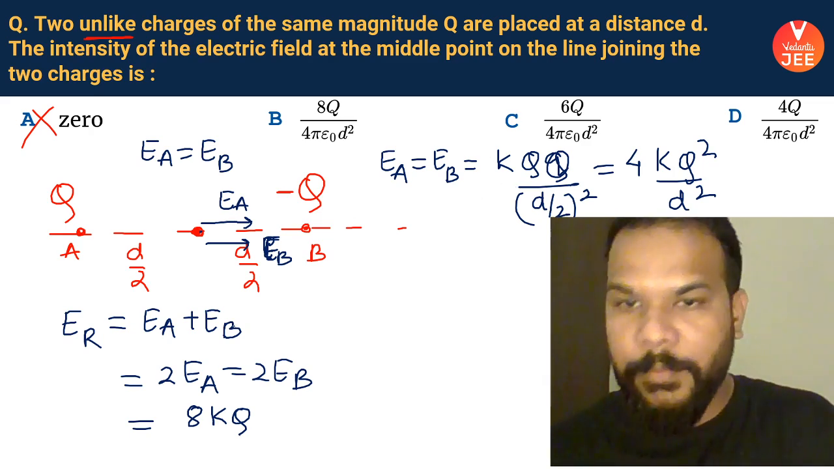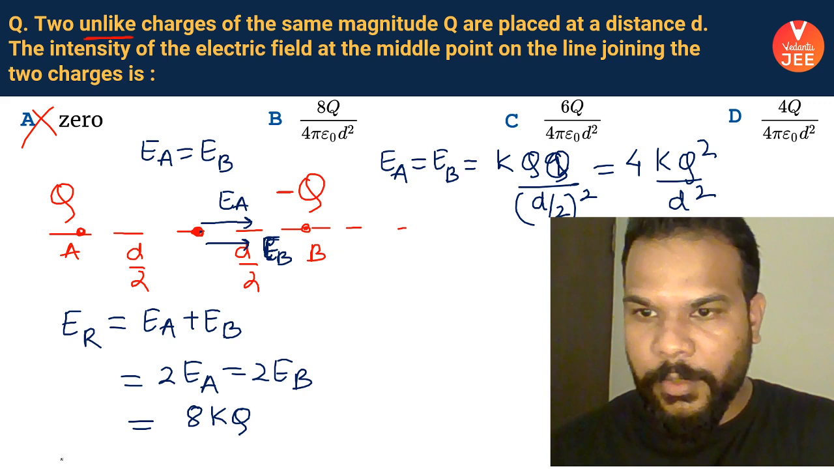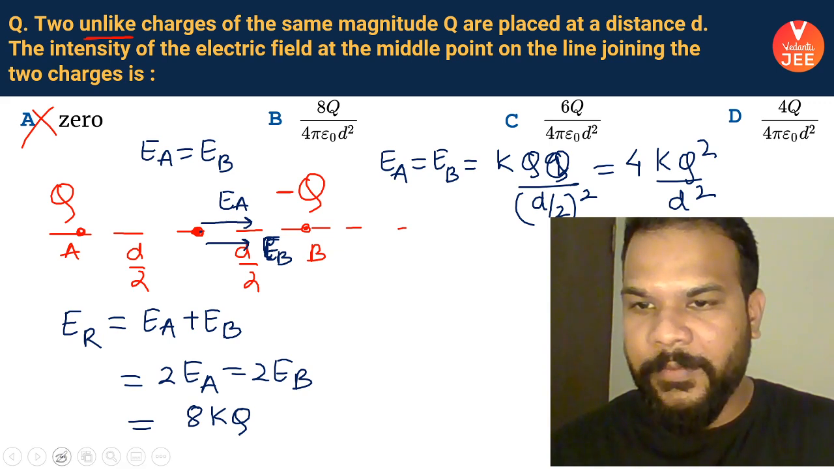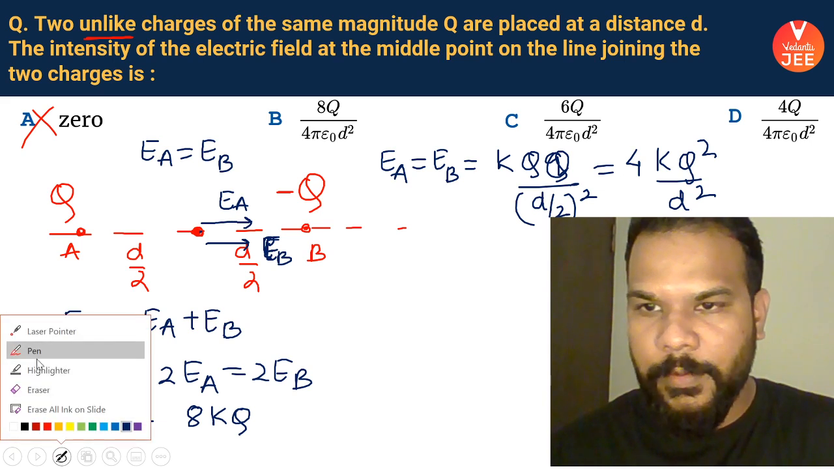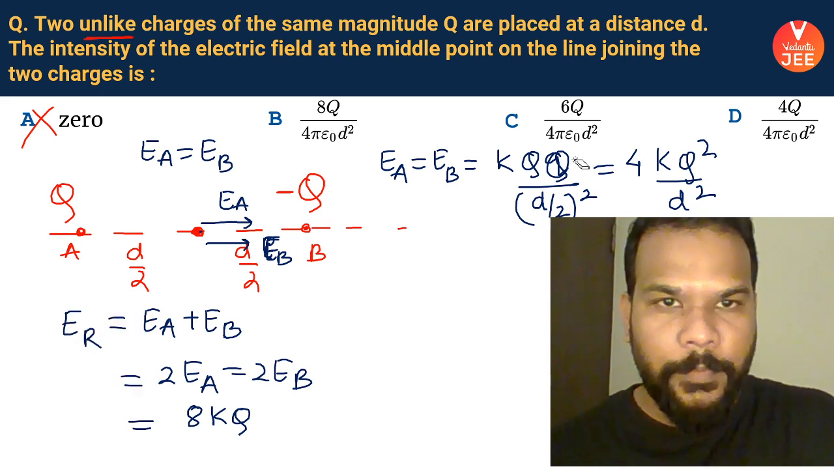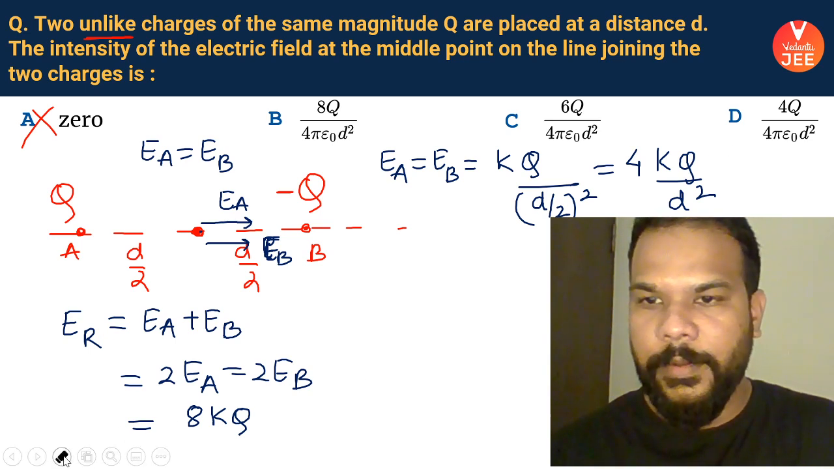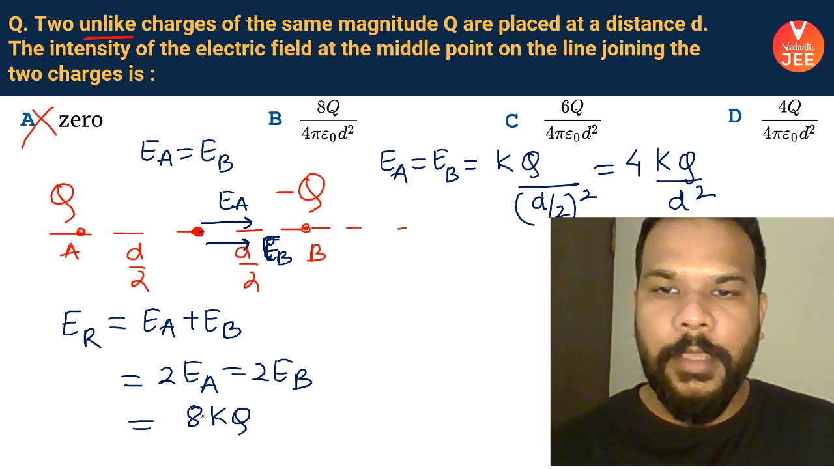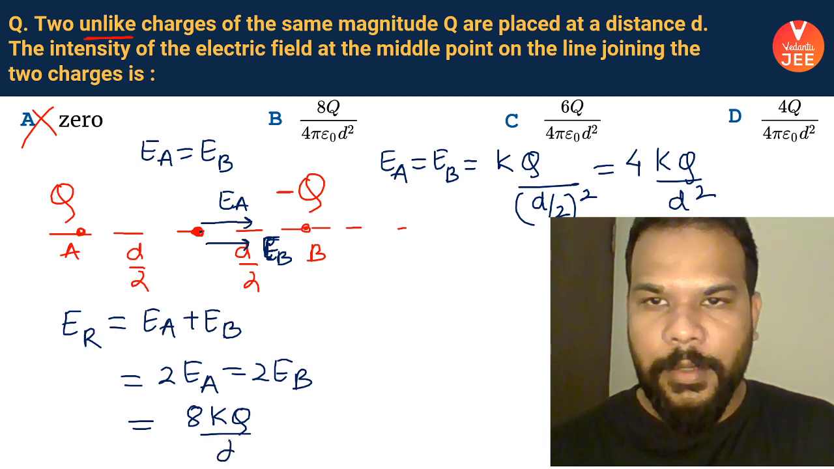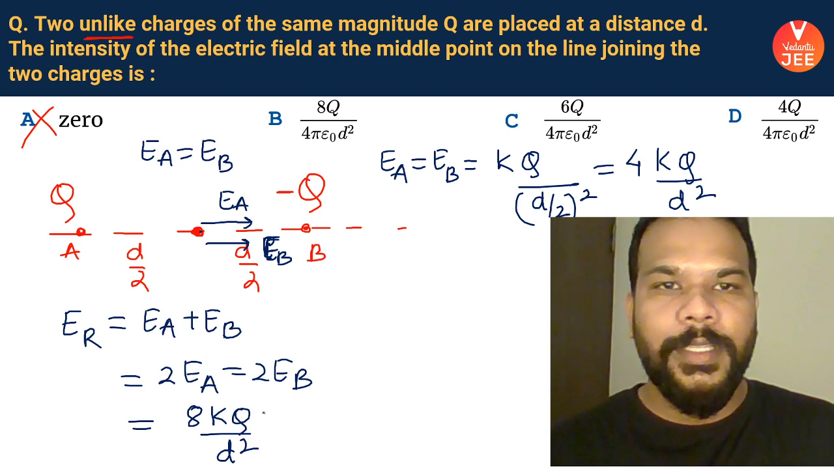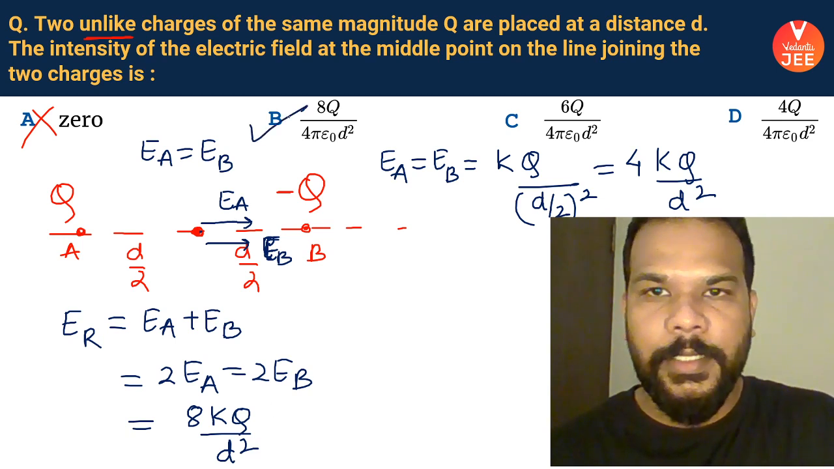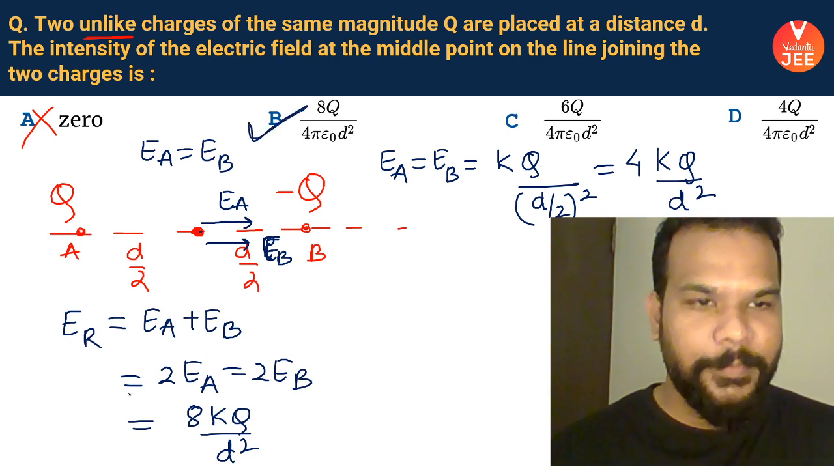My bad, guys, one mistake I made here. I wrote the force instead of writing the electric field. I'll just make the corrections there. Okay, one of the charge only. KQ by D square. I hope you understood that. So 8 times KQ by D square is the answer, which simply means the answer is option B.